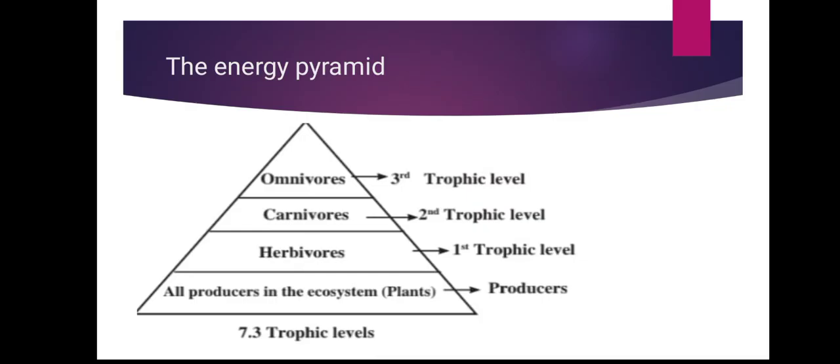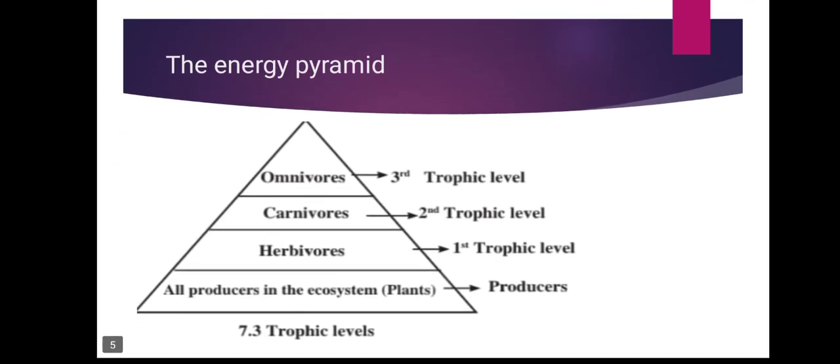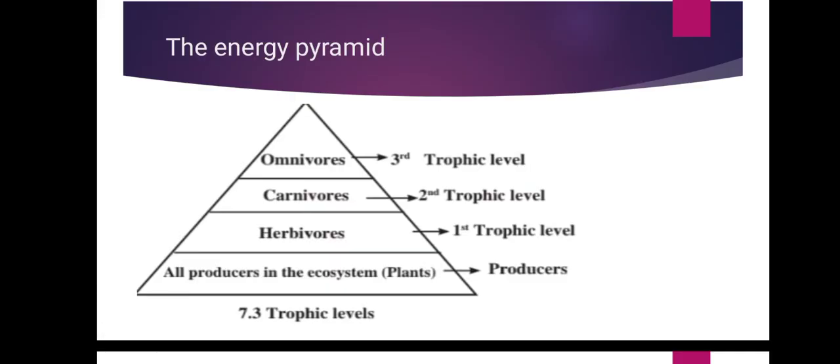So let's take some examples. After the death of the apex consumer, their energy becomes available to decomposers. What happened here? Understood everyone? After the death of the apex consumer, their energy becomes available to the decomposers. Fungi and other organisms decompose the bodies of dead animals. Very good. And they are called decomposers.